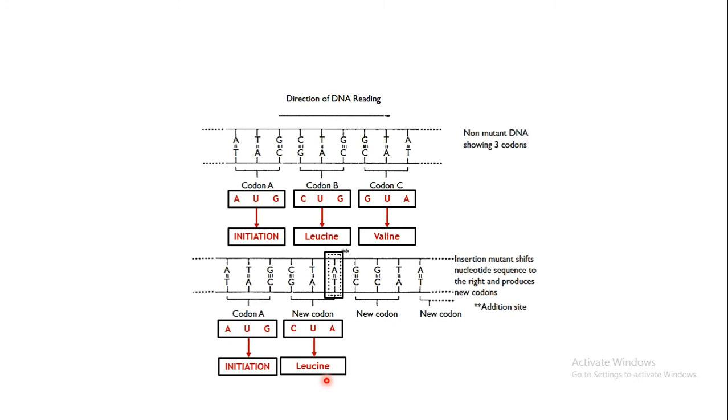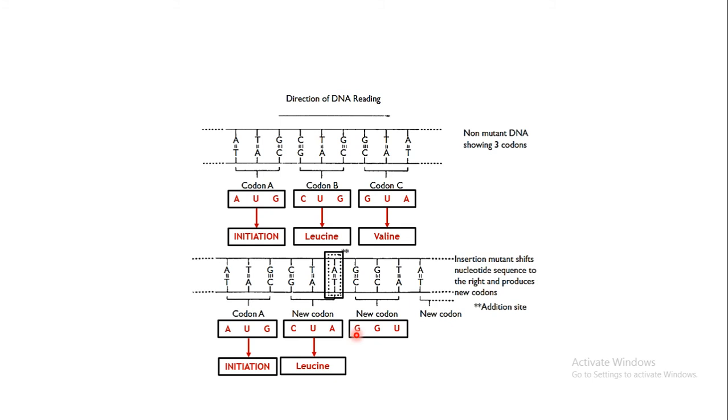As we have seen earlier, more than one codon may code for the same amino acid. Here CUG is replaced by a new codon CUA, so there is a change in the sequence of mRNA, but the amino acid coded is still the same, leucine.